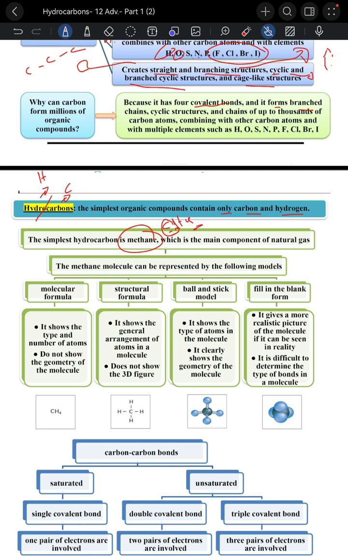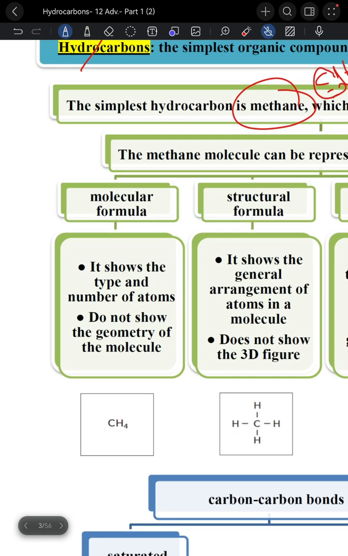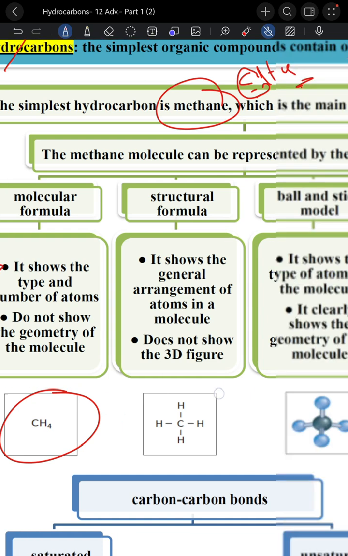The first one is molecular formula. So let me zoom in here. The molecular formula shows the type and number of atoms. That's the meaning of molecular formula. It does not show the geometry of the molecule. So make sure that you know these two, because in past papers we can see some questions asking about these things.